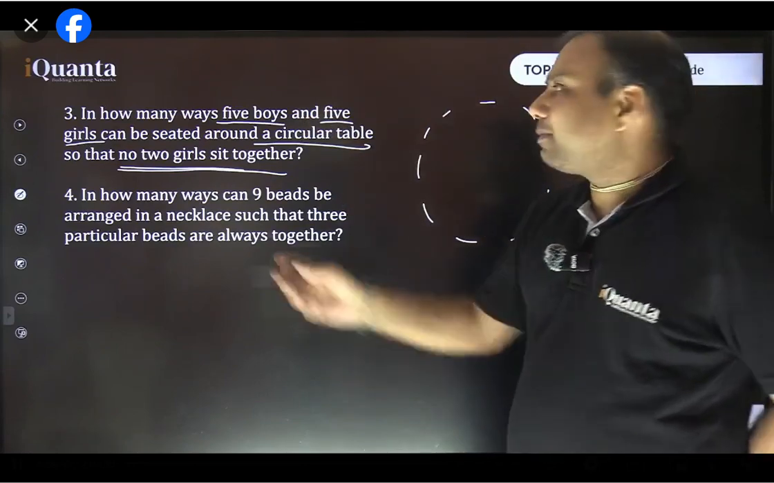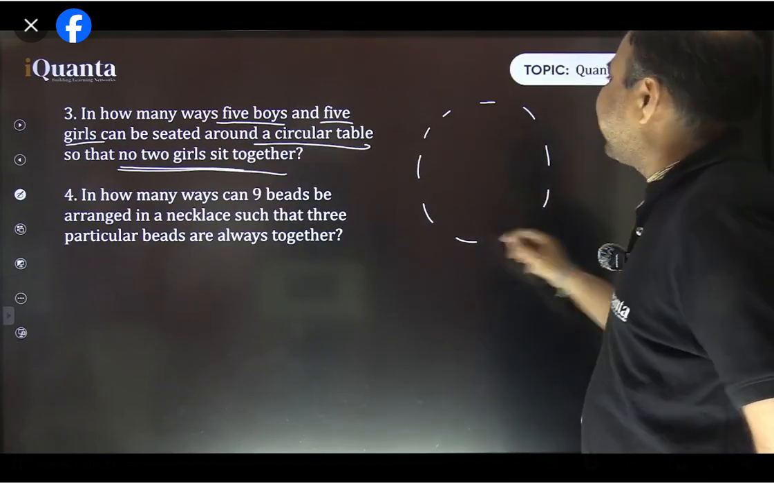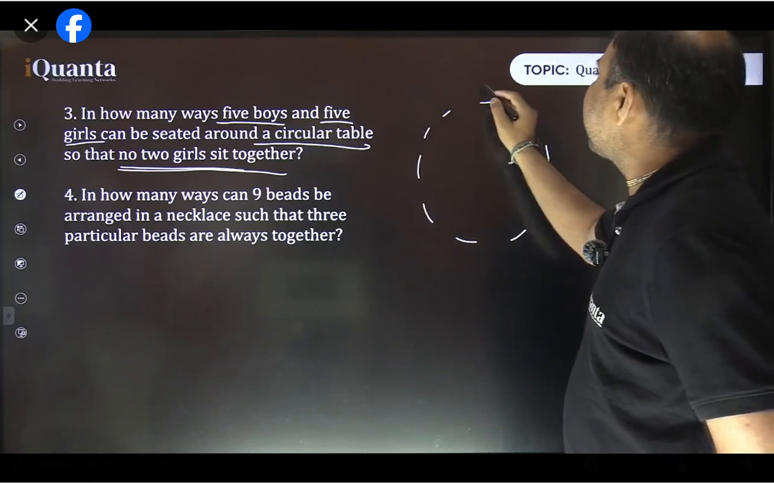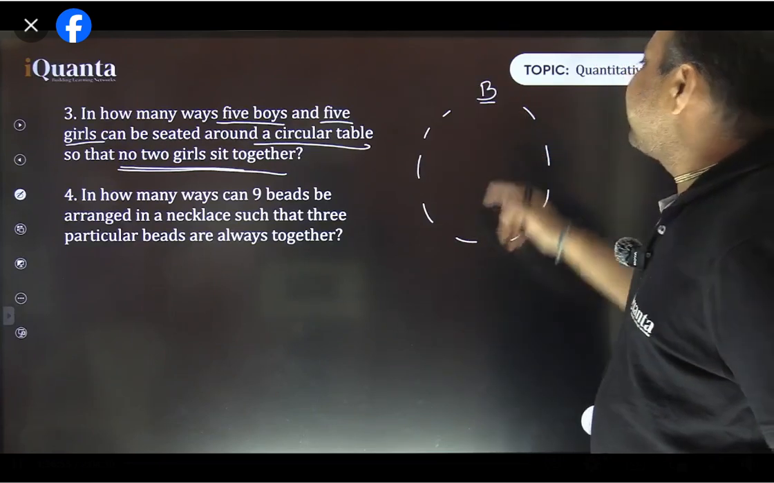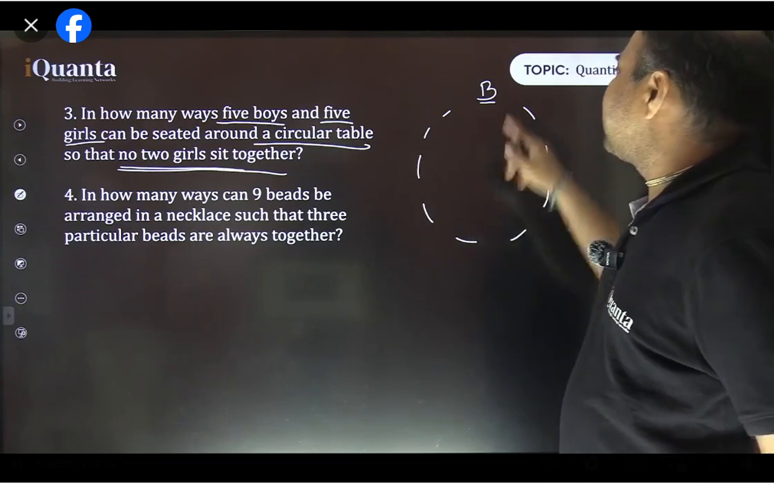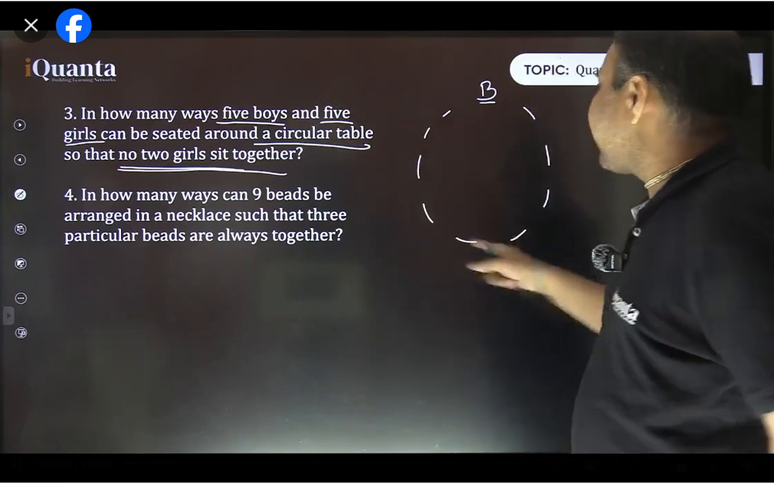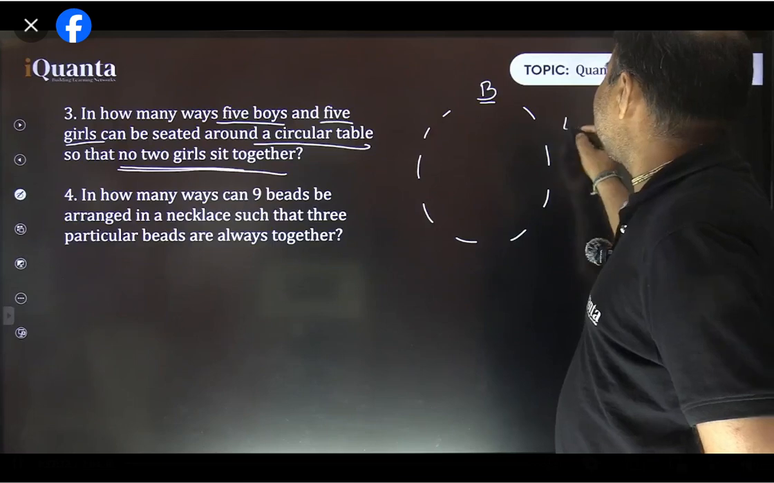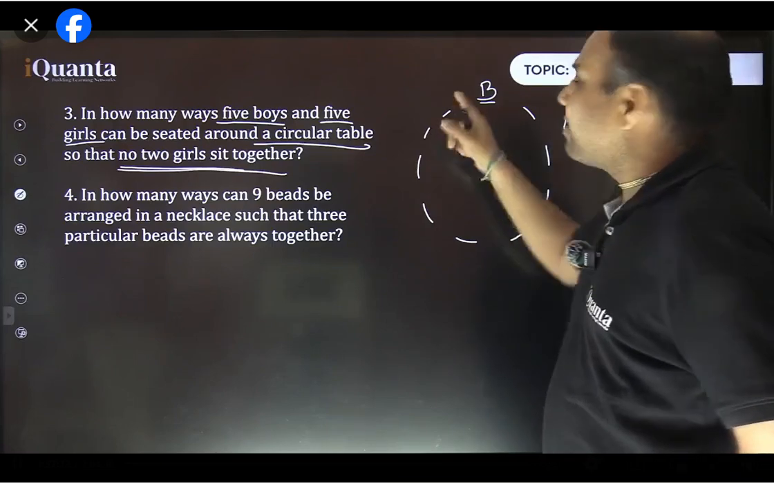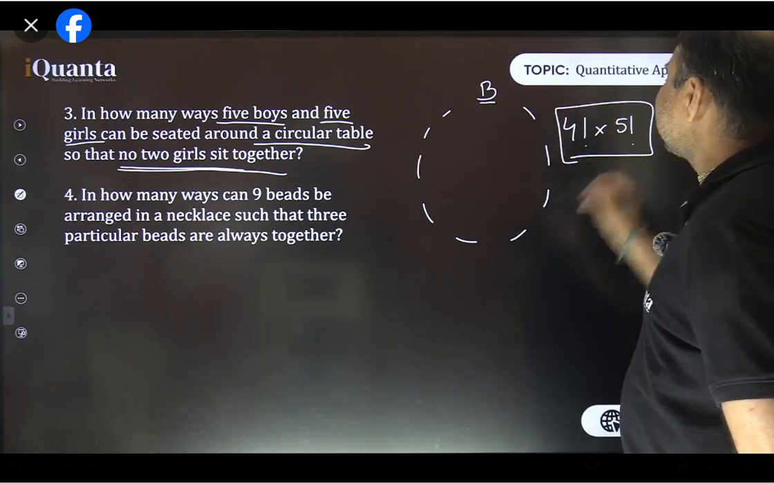Because the surroundings and seats are identical, nothing is mentioned, so we assume the seats to be identical. The first boy can take any seat, so there's only one way, right? And the moment the first boy takes his seat, the seats for the other boys are fixed, because they are to be seated alternately. The seats also become different. So the 4 remaining boys can be arranged among the remaining 4 seats in 4 factorial ways. The seats for the 5 girls are also fixed and distinct, so they can be arranged in 5 factorial ways. So this is the right answer.